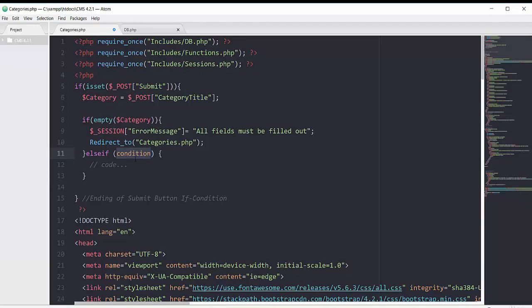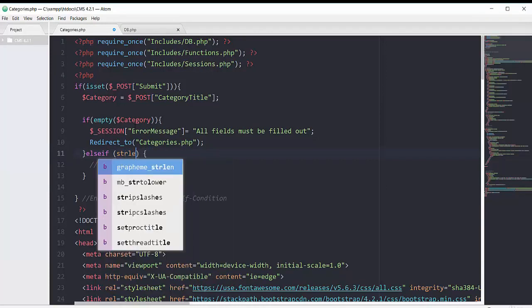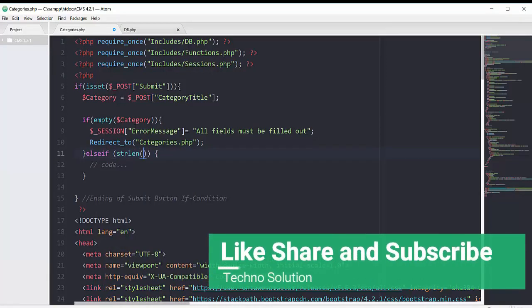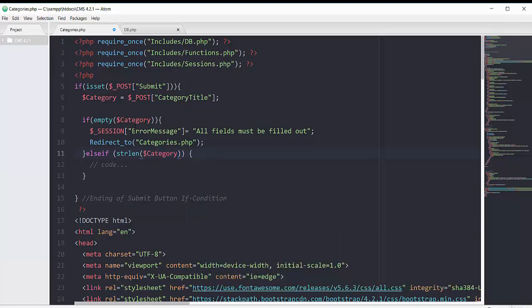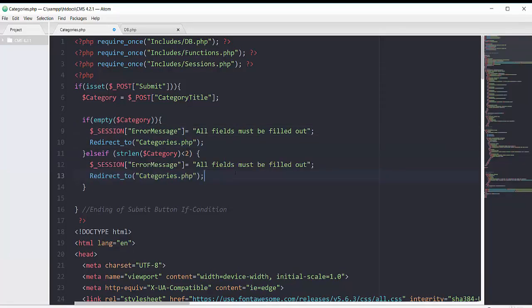In order to find the length of this category, we can use the string length function of PHP, strlen, and we will put our category inside this function. So if the length of this category is less than 2, then we will show the user an error message. I can simply copy the session and redirection from here and put it right here. Now let's change this message to "category title should be greater than 2 characters", and we will redirect our user to categories.php. Now if I save this one,